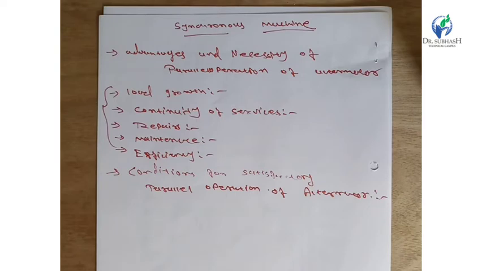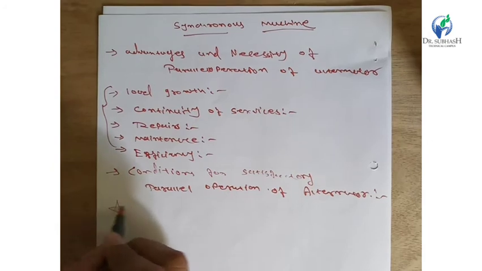The phase of the incoming alternator voltage must be the same as the phase of the bus bar voltage. Now here we discuss the dark lamp method.